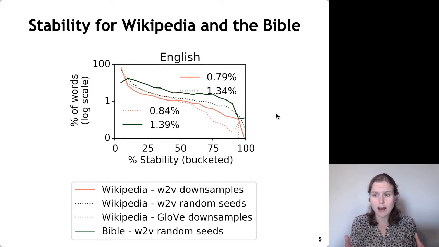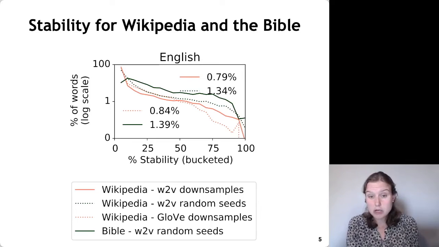So this is what this graph looks like for English. You can see these graphs in the paper for all 26 different languages. One of my takeaways from this experiment was that they actually all look pretty similar. They all follow pretty similar trends. There's a few languages that look a little bit different, but they all look pretty similar.